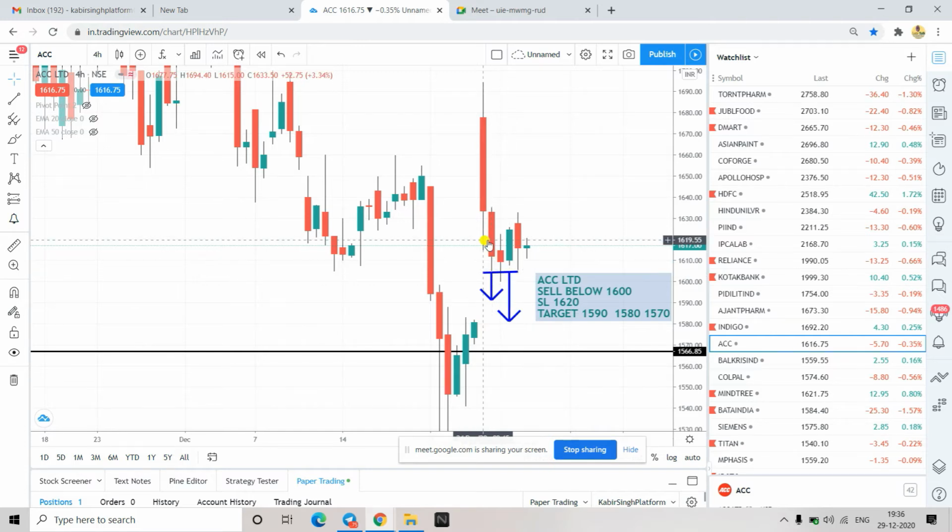Now what is happening in this, it is a little sideways. But the candles, if you see, are very small, so there is a high possibility that it will go down from here. Understood, right? Yes or no? Yes, Kabir. Yeah, so let me check a few more examples. I'll show you the same.